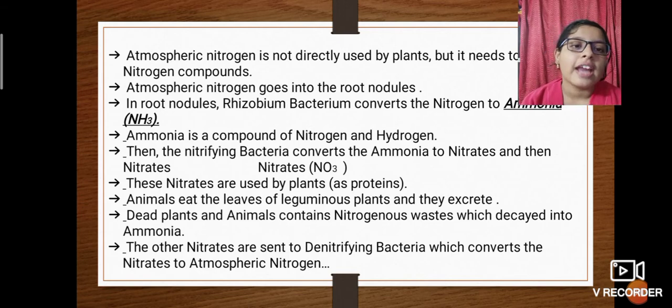So, denitrifying bacteria convert the nitrates to atmospheric nitrogen. It means that the nitrifying bacteria convert the ammonia into nitrates, and these nitrates are sent to leguminous plants.